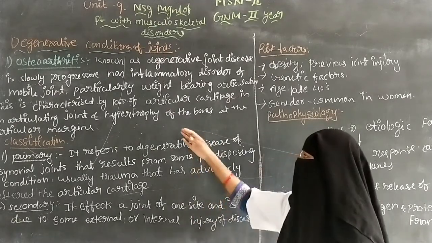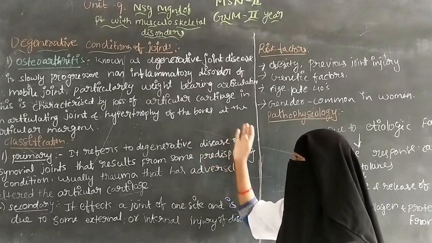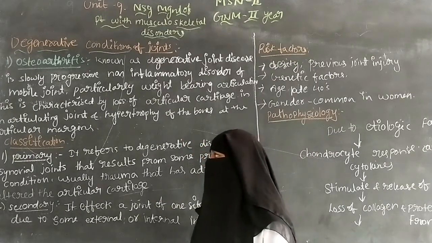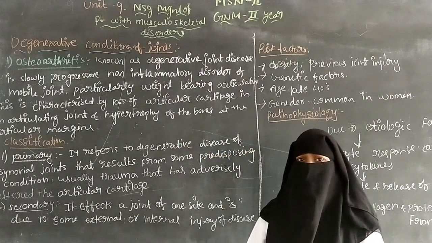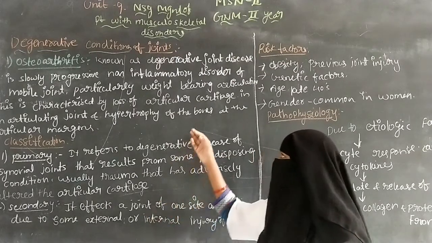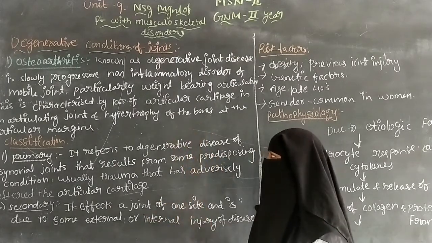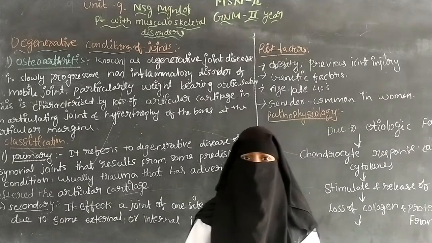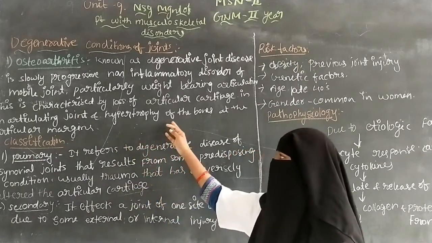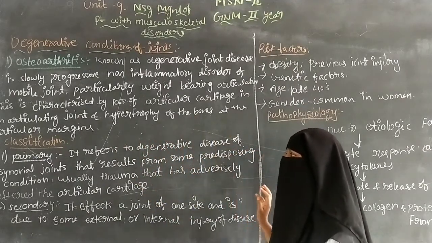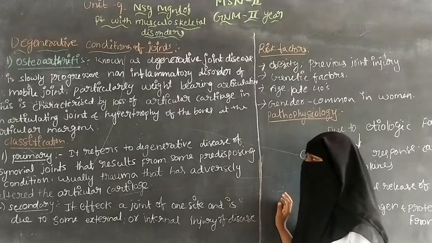So around the articular margins there are changes in cell growth, and abnormal bone is formed around the affected joint. So it causes